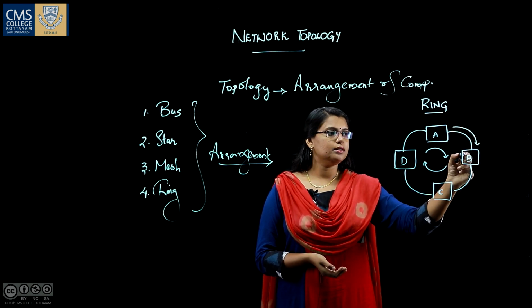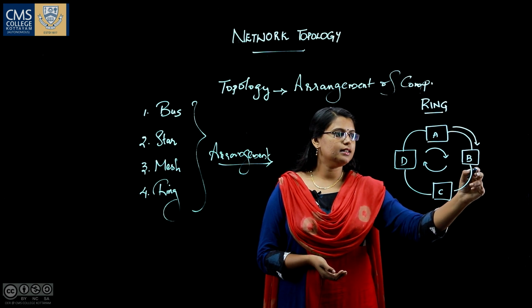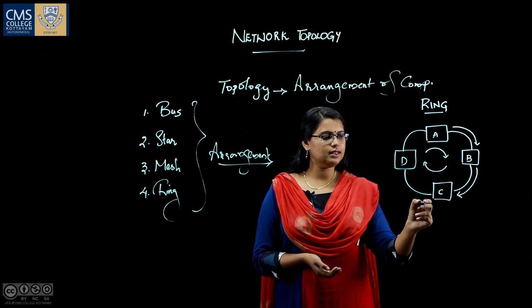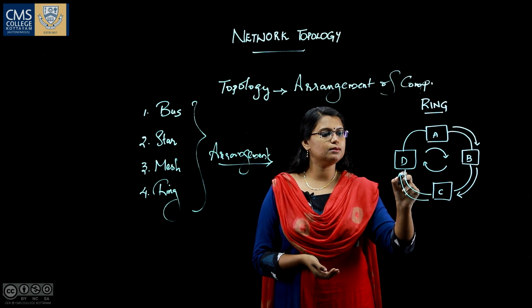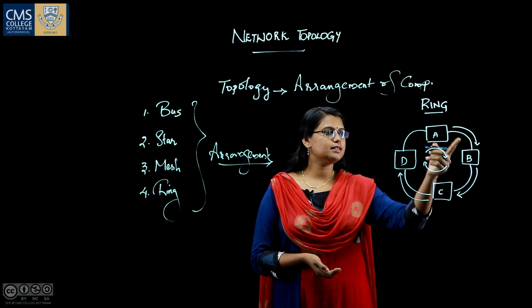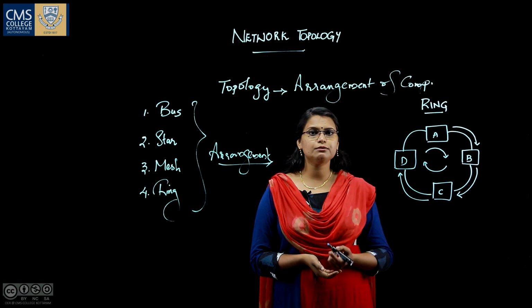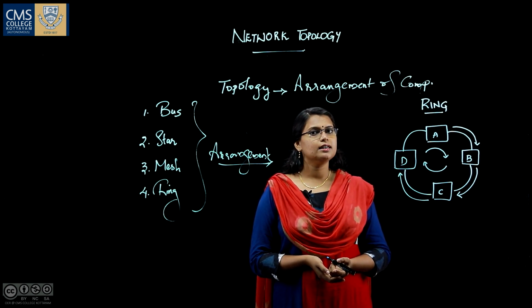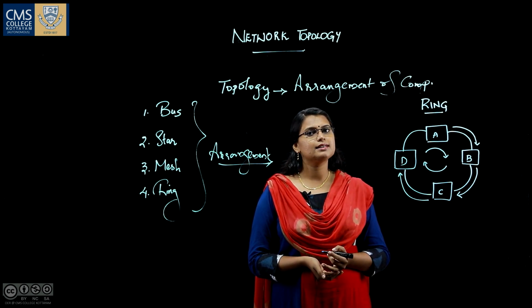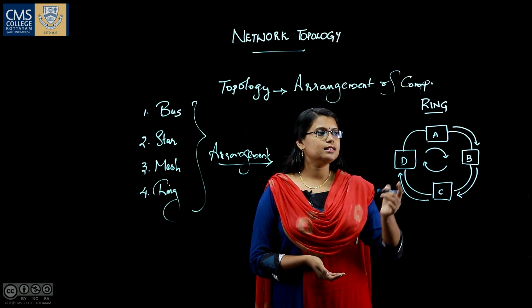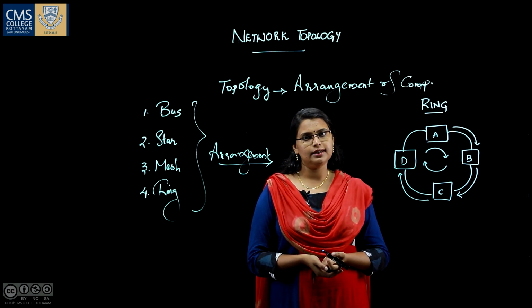It will come to system B, then the message will come to system C, then the message will reach system D. And this is the path for data transfer. From this figure, we can see that the chance of collision is lesser since the message travels in one direction.